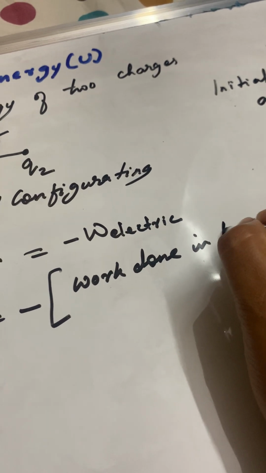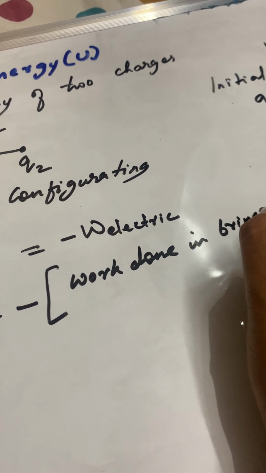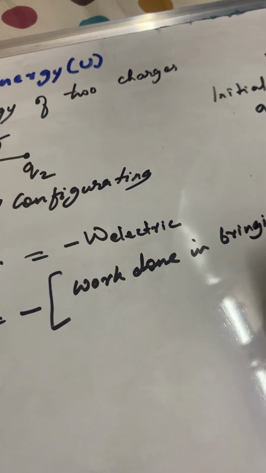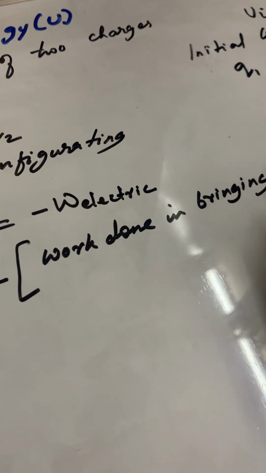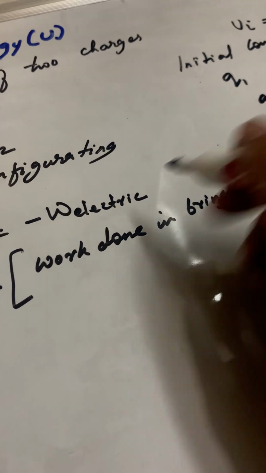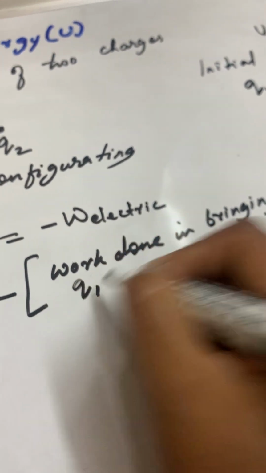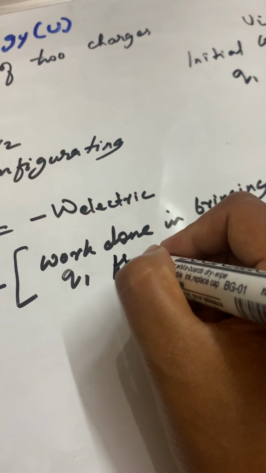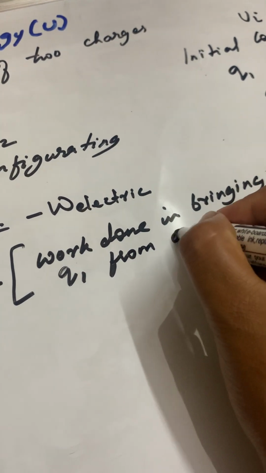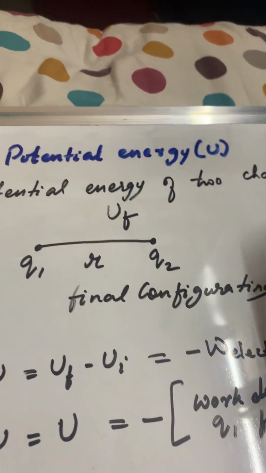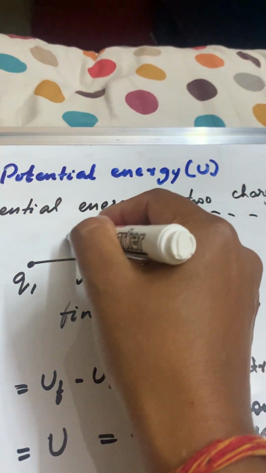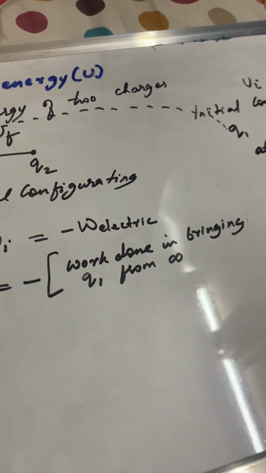in bringing q1 from infinity to here. When q1 is brought from infinity to here, what is the amount of work done?